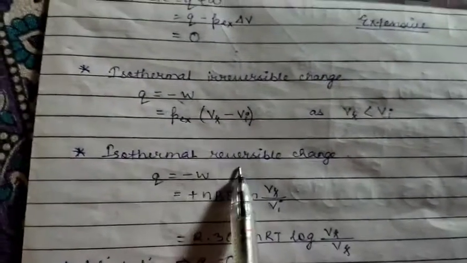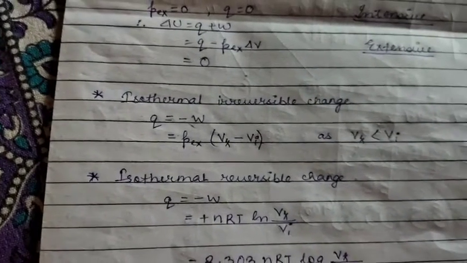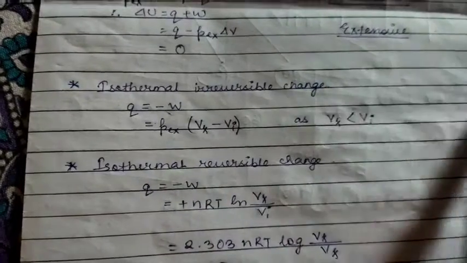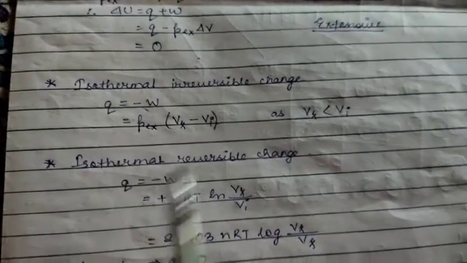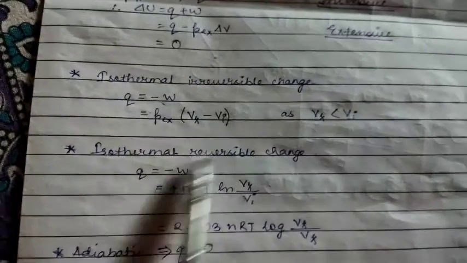Next, for isothermal reversible change. Irreversible means a process or a reaction which is not reversible. You cannot change it back to the reactants, you cannot change it to the previous form. Reversible is one which can be changed.